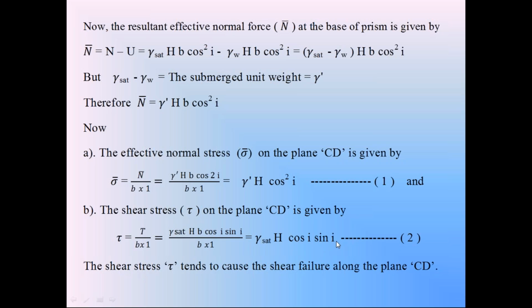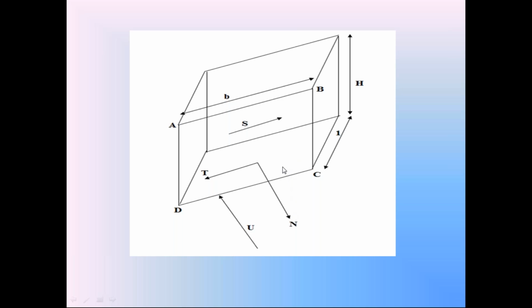Then check the perpendicular direction. In the perpendicular direction, two forces are acting on the surface CD. One is the component N in the downward direction. The other one is the component U in the upward direction. This is the weight of the soil prism component N. This is the pore water pressure component U. These two are acting in opposite directions.